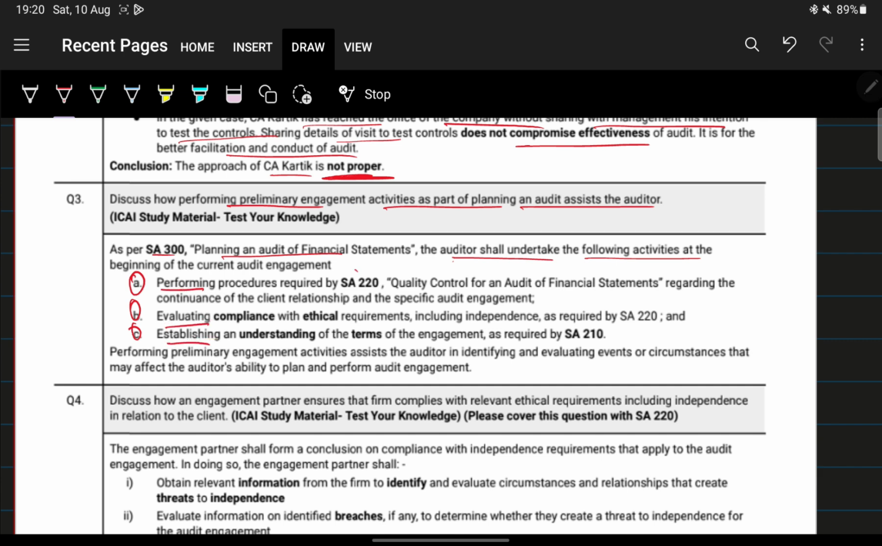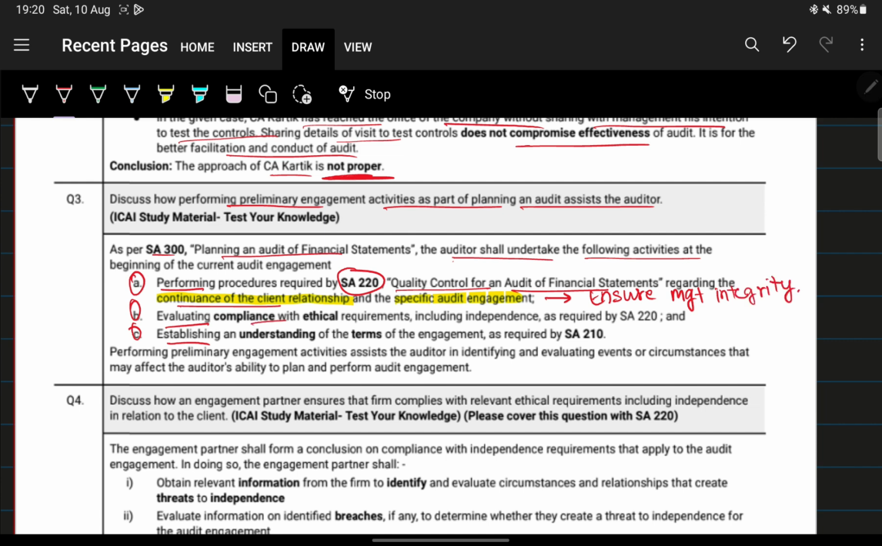Okay, this is performing as per SA 220, quality control of an audit of financial statements regarding the continuance of client relationship. This is important: continuance of client relationship and specific audit engagement. Why do we perform procedures as required by SA 220 regarding the continuance of client relationship and specific audit engagement? This is to ensure management integrity.